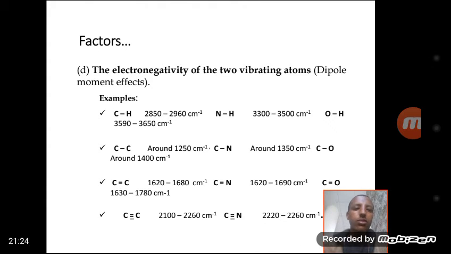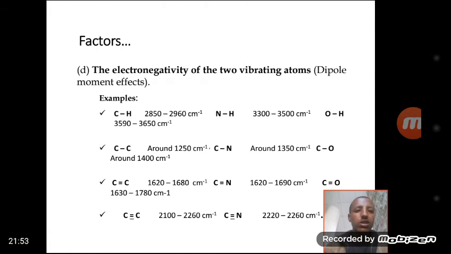As we saw in the introduction part, functional groups absorb IR radiation when there is a difference in electronegativity, or a change in dipole moment, and when the IR radiation has sufficient energy to shift the vibrational state from the ground state to the excited, higher energy level.